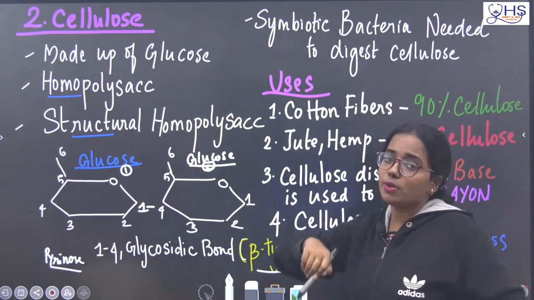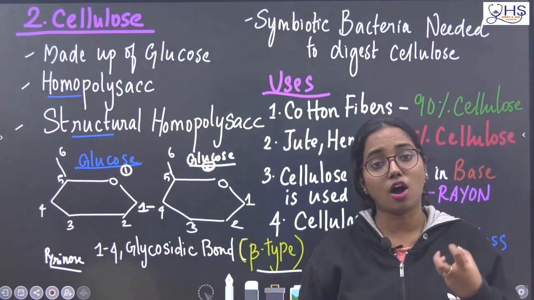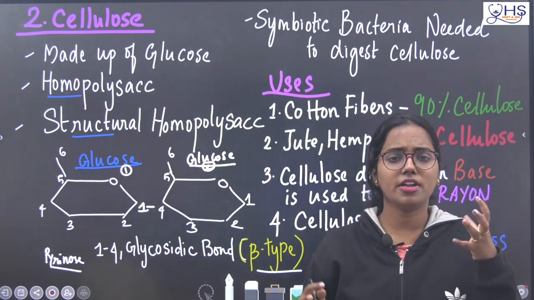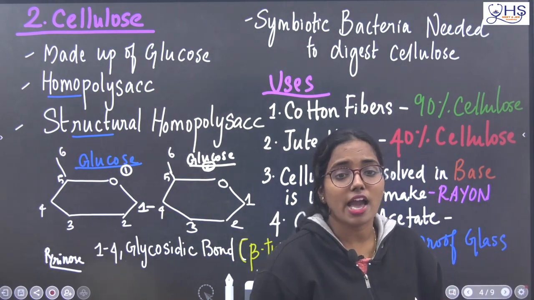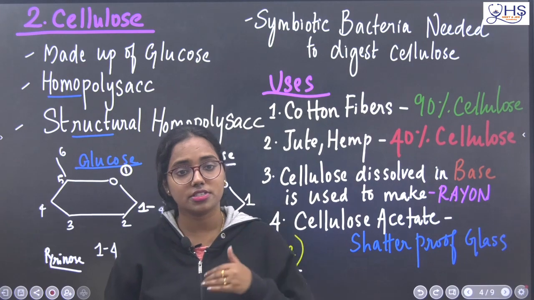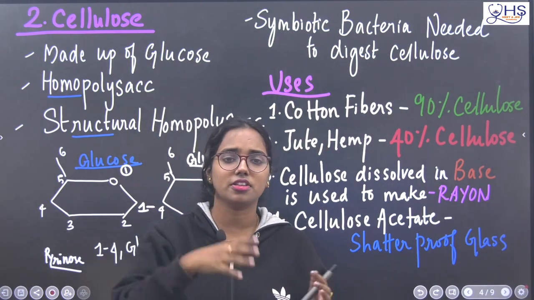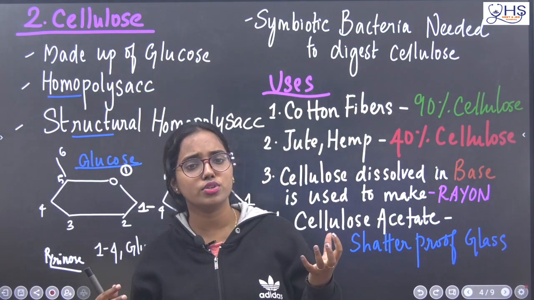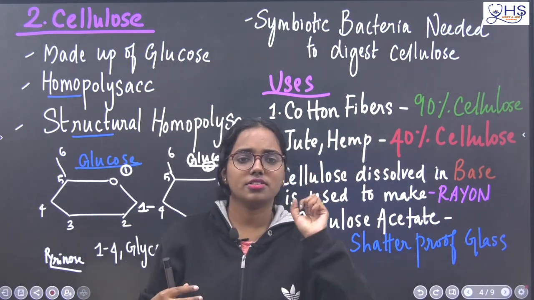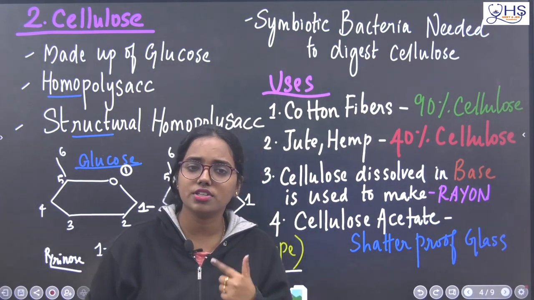But what about cows, goats, sheep? Ma'am, cows, goats, sheep eat only cellulose. How does it get digested for them? Goats and cows eat only leaves. How is cellulose digested for them? Because they have symbiotic bacterial presence in their gut. So with the help of bacteria, they take additional help. The bacteria are helping these cows and goats and sheep to digest the cellulose.